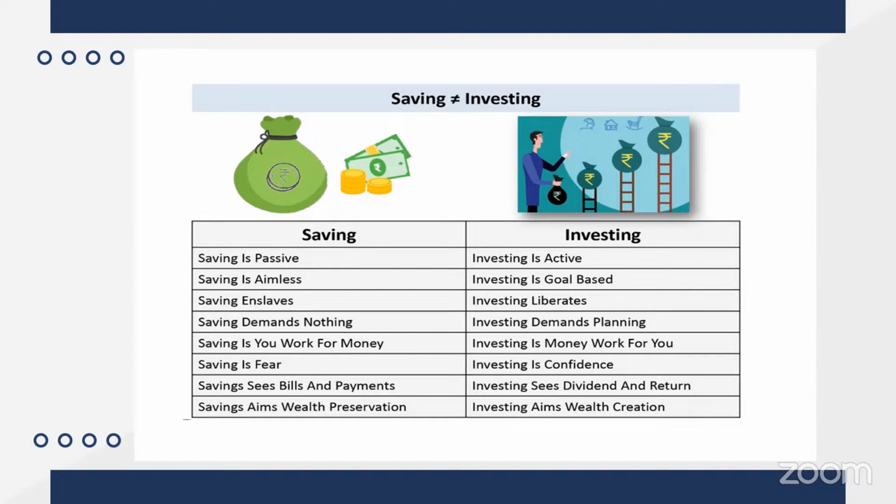And savings will give you compound interest, right? It also gives you interest on interest. So it is also compounding, but the rate of compounding will be very low, like 7%. It's not like it is passive. Whatever money you keep in the bank, in an FD or recurring deposit, keeps on compounding. That is for sure.